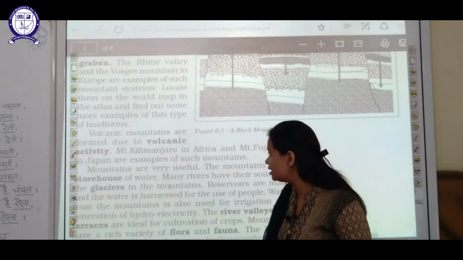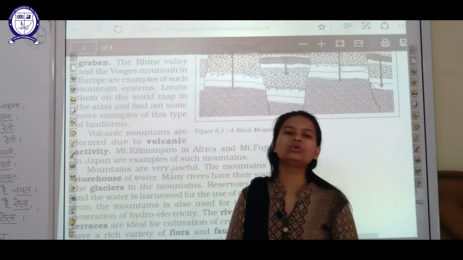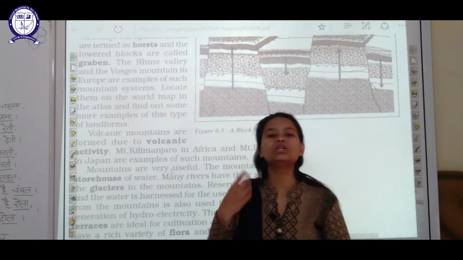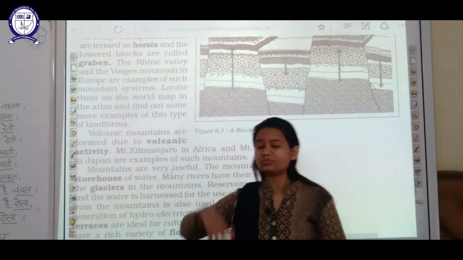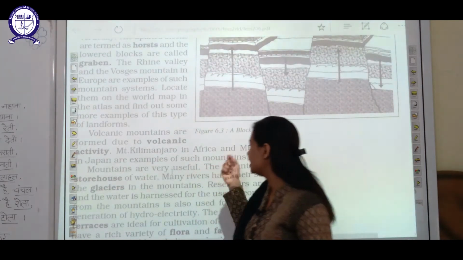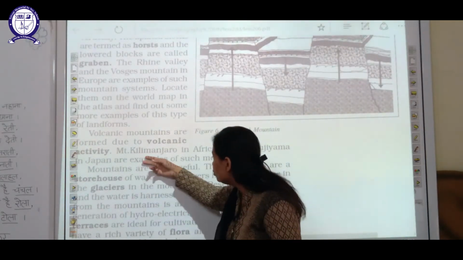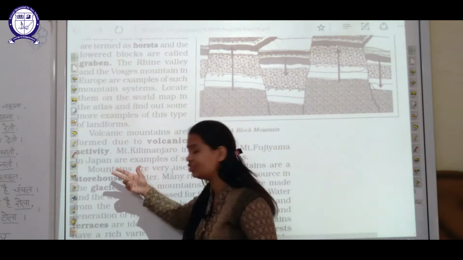The next is volcanic mountains. The name itself suggests any sort of mountain which is formed because of volcanic activity, like volcanic eruption, is called a volcanic mountain. Examples are also given here, Mount Kilimanjaro, which is in Africa, and Mount Fujiyama, which is in Japan.